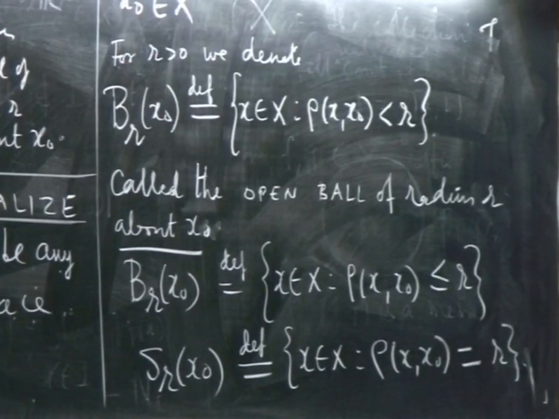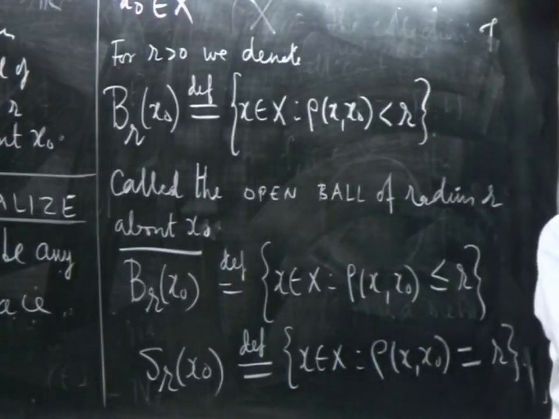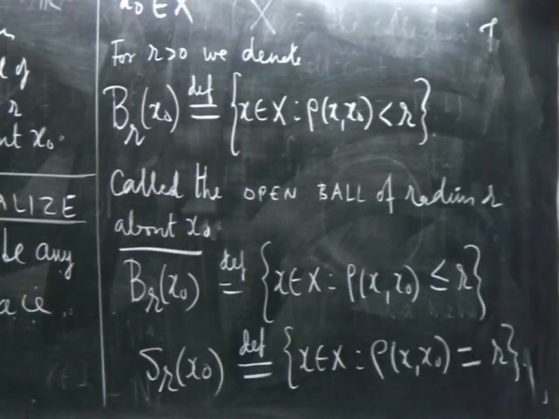This is a simple notation which is carried over from open interval, circle and disk to the sphere and the ball and so on. Now we can talk about this in any metric space.